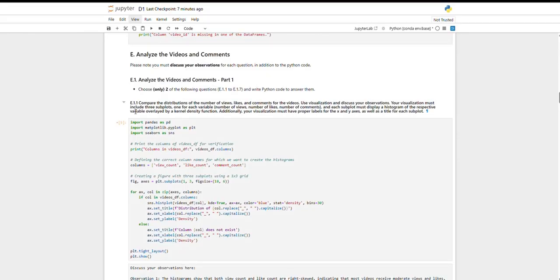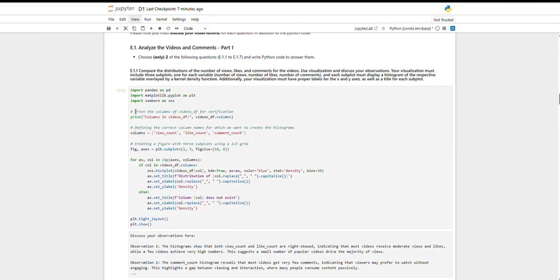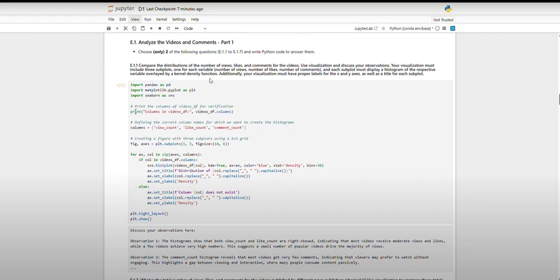For this, we did another thing. We created a key in YouTube and we imported it over here. I think we did that for HD as well. So first of all, we used the print command to print whatever we have, and then we divided it into columns, and then we made a plot to show how it was.